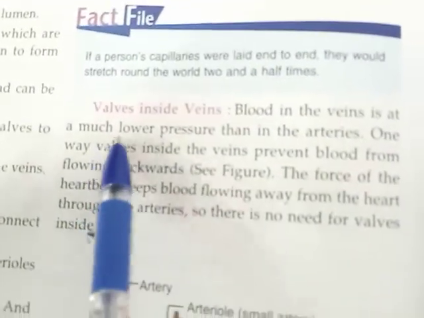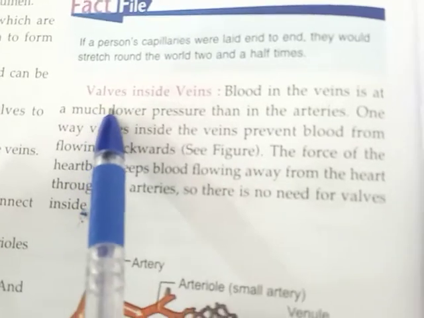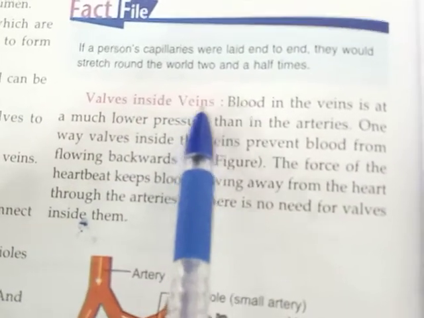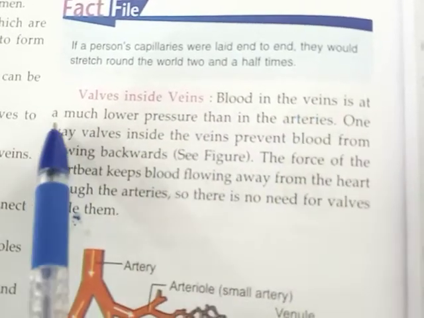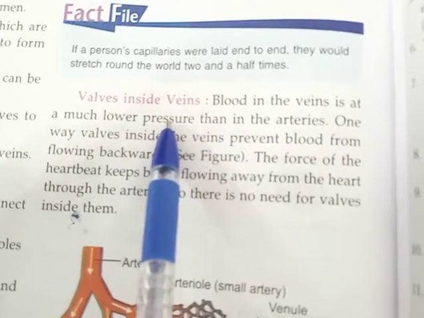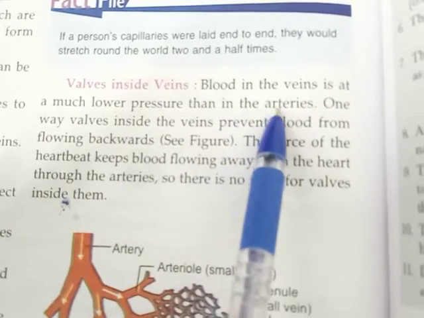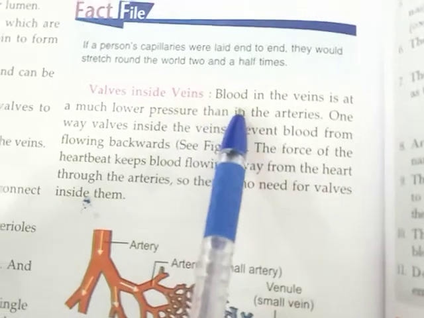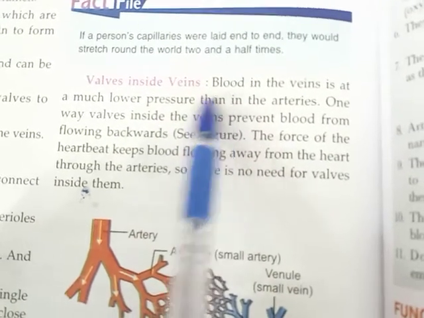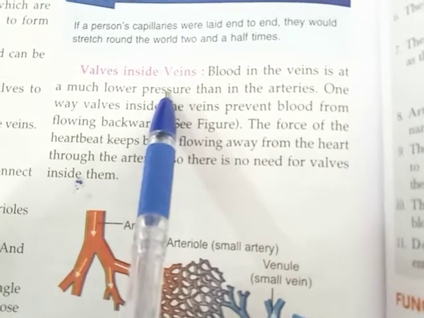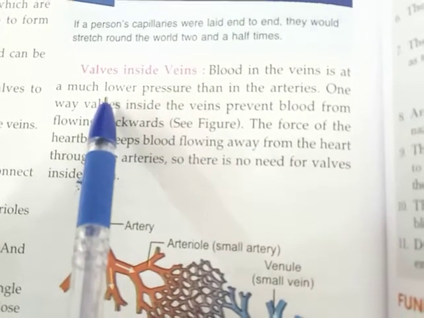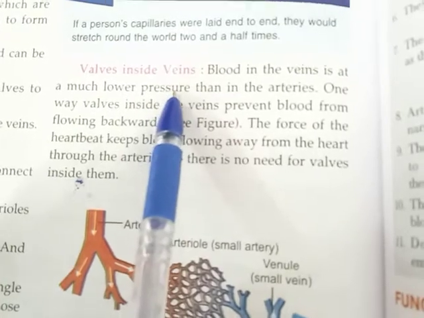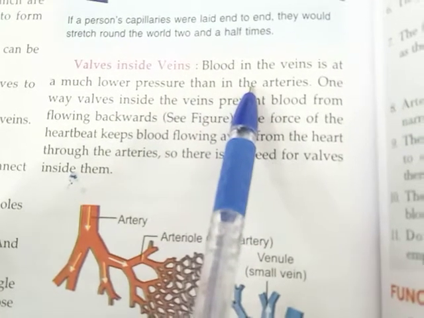Now, valve inside veins. Blood in the veins is at a much lower pressure than in the arteries. One way valve inside, see children, as these veins have a wider lumen, so there is very less pressure in the veins than in the arteries.